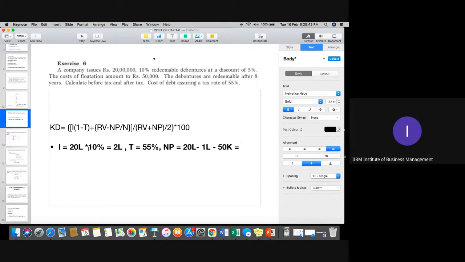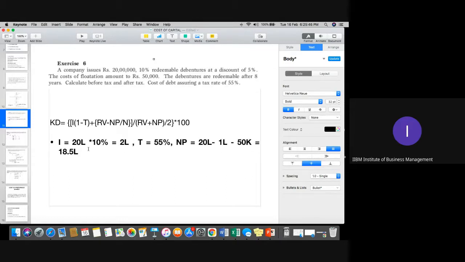So this would be 18 lakh 50,000, means 18.5 lakh. Clear? NP: 20 lakh minus 1 lakh minus 50,000 is 18.5 lakh. What is redemption value? If nothing is given, it is par, 20 lakh. Now we can apply, and number of years is n, redeemable after 8 years.